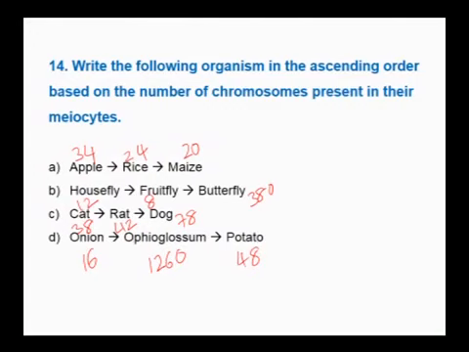So when you look into this, you have to write the ascending order, that is least to the highest. So cat 38, rat 42, dog 78 highest. Therefore, for this question, the correct answer is C, cat, rat and dog. We shall move on to the next question.